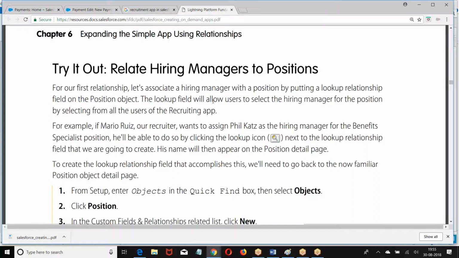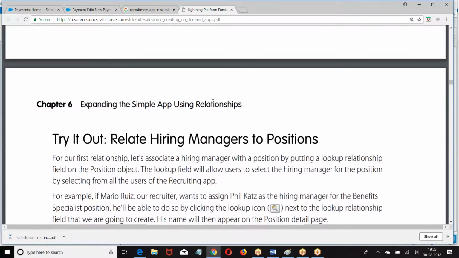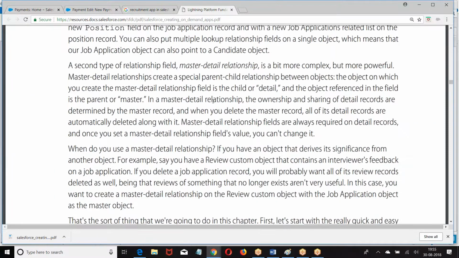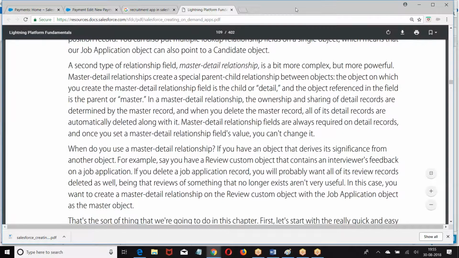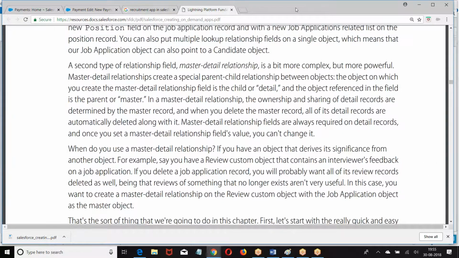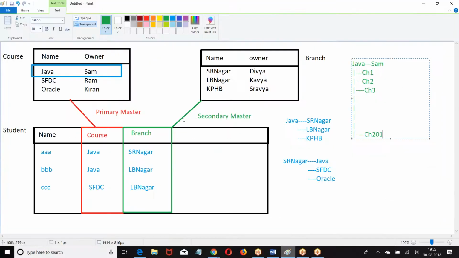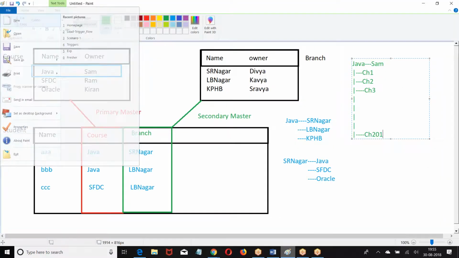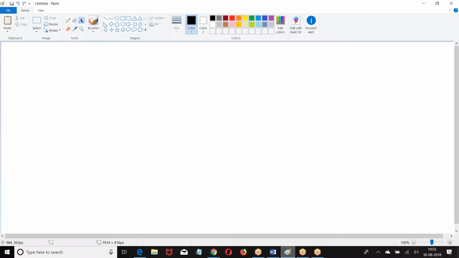A lookup relation. In this recruiting app, from page 34, exercises will be there. Start doing that. Now, we have lookup relation. What is this lookup relation? Lookup relation is also one-to-many only, boss. I'll compare it with master detail and explain the lookup. Try to understand these points clearly. Already we know what is master detail. Now let us learn about lookup relation.